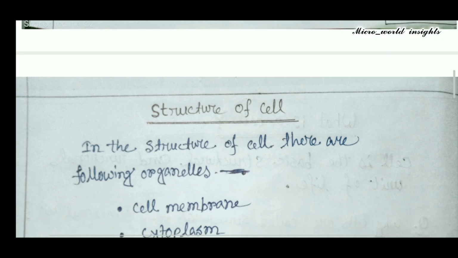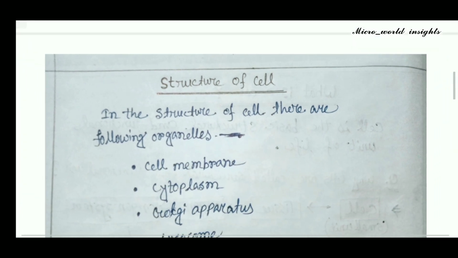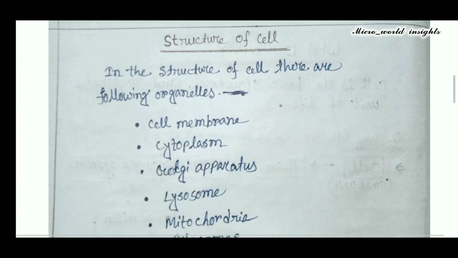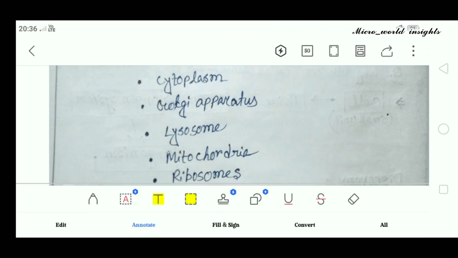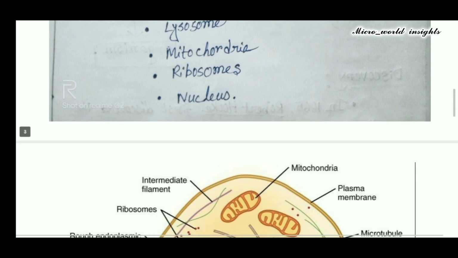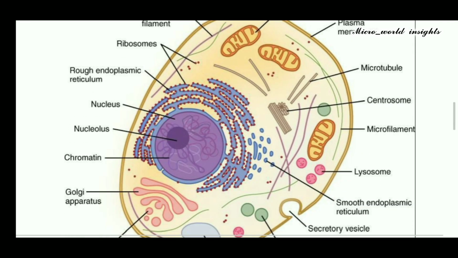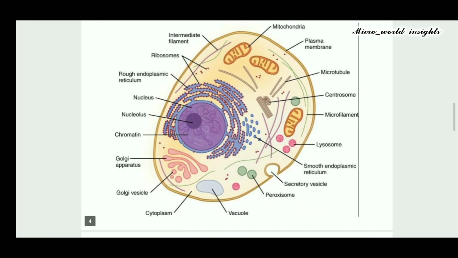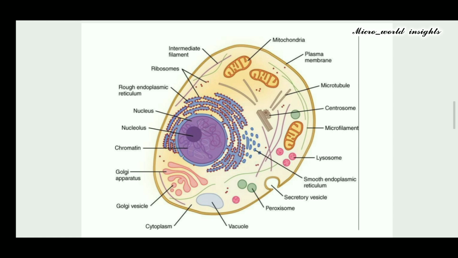Now I discuss the structure of the cell. What components are present in the cell? Let's talk about this. In the structure of the cell, there are the following organelles: cell membrane, cytoplasm, Golgi apparatus, lysosome, mitochondria, ribosome, nucleus. All of these make up the structure of the cell. Here is the diagram of the structure of the cell. Here all cell organelles are present in one structure: nucleus, ribosome, endoplasmic reticulum, mitochondria, all are present in this structure.